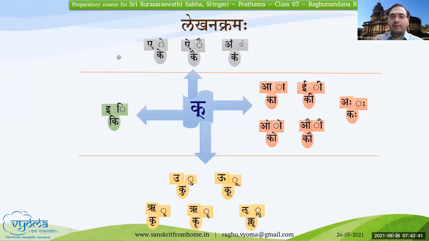The written format, the script, what we see, is called Lipi. To represent Sanskritam, we use the Lipi called Devanagari. So don't confuse the two. The letters are Sanskrit, but the way we represent them in written form is called Lipi, or script. Please make note of this.